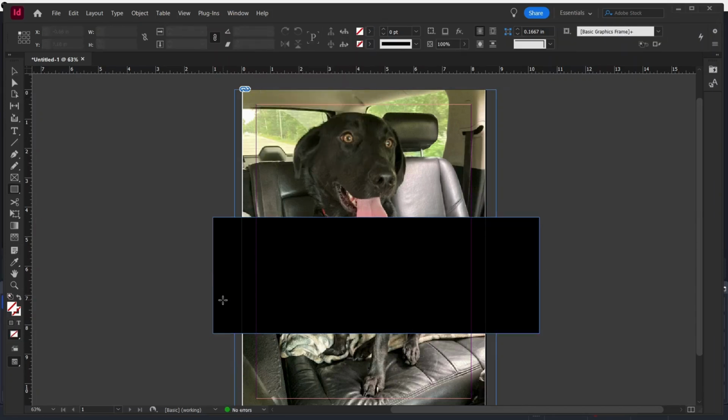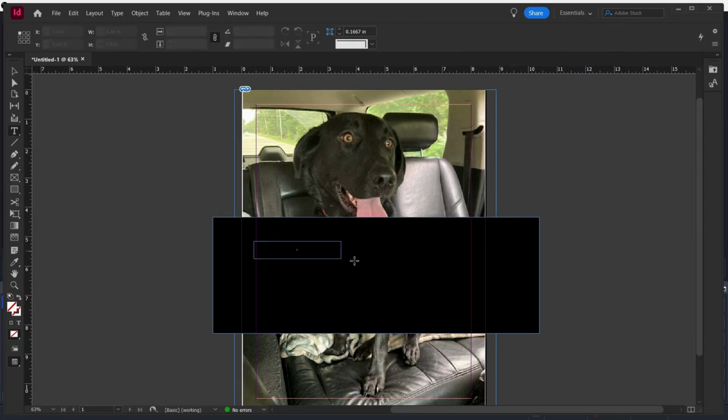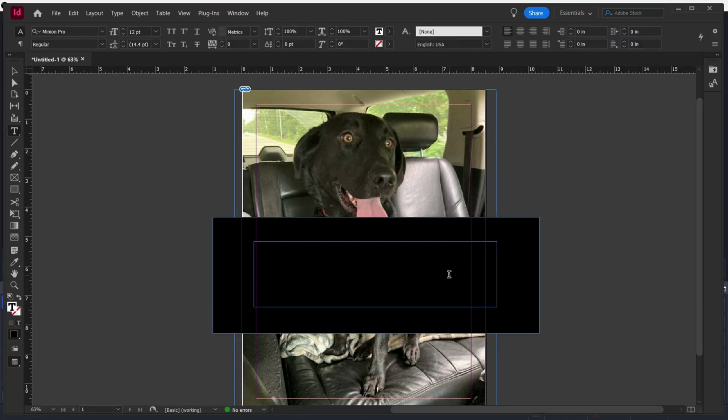Now your third step is to create the text box. Make sure you place it over the colored box you just made. I am going to type my dog's name, though you can type whatever text you want. Now you do not need to color the text, and this will be important later. However, make sure that you have it roughly the size you want so that you can see it later on. Now, click out of your text box.